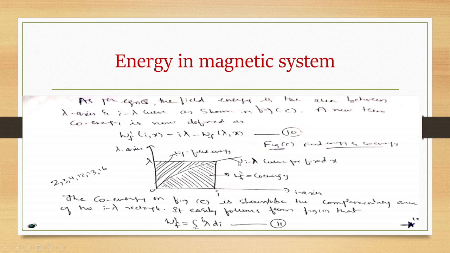Co-energy will be equal to the I lambda region minus the field energy region; the remaining is the co-energy region. So co-energy is shown to be the complementary area of the I lambda rectangle. It easily follows from the figure that Wf dash is equal to integral 0 to I of lambda di.